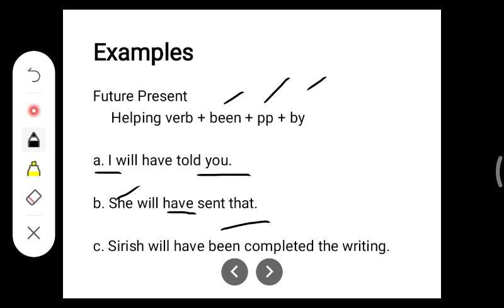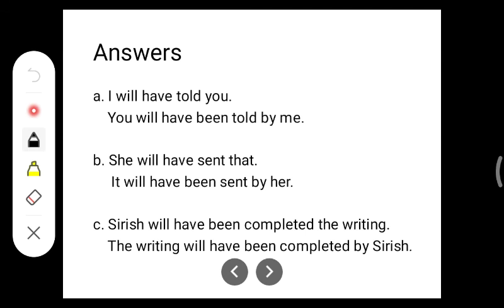This is the sentence. Now, Shirish will have completed the writing. The writing, okay, modal will have been completed by Shirish. The writing will have been completed by Shirish. Yeah, these are your answers.